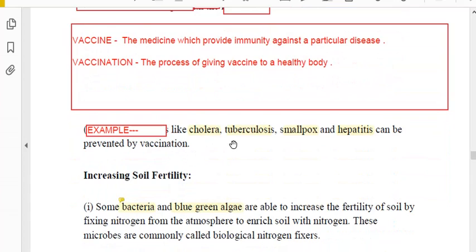For example, cholera, tuberculosis, smallpox. About these diseases, vaccines are available. So what the doctor gives us is called vaccination.